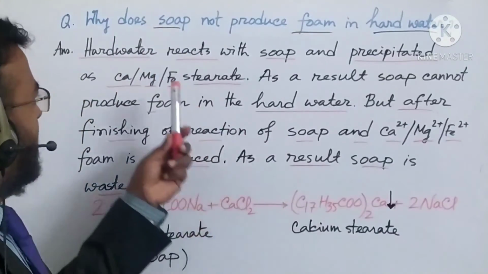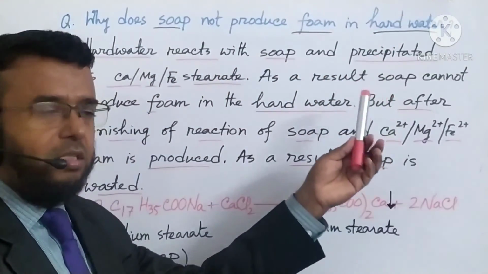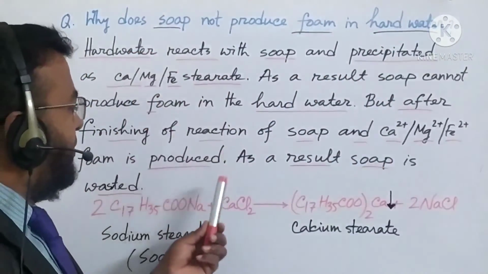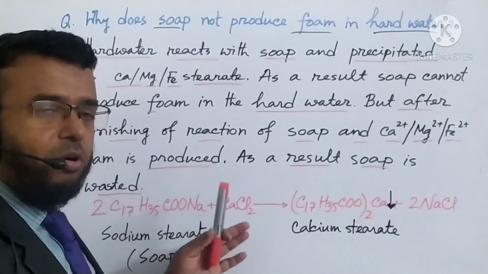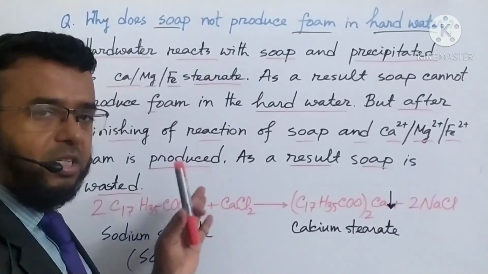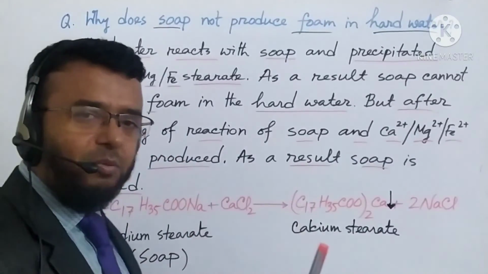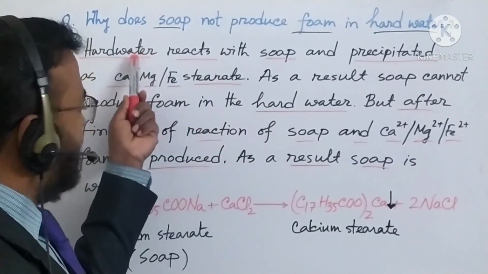Very important question: why does soap not produce foam in hard water? I told that hard water means there are different types of salt of calcium, magnesium, iron. That means calcium chloride, magnesium chloride, calcium carbonate, magnesium carbonate, calcium bicarbonate, magnesium bicarbonate. Different types of salt are dissolved in water. Then we say that it is hard water.